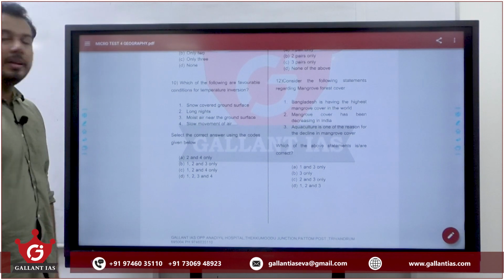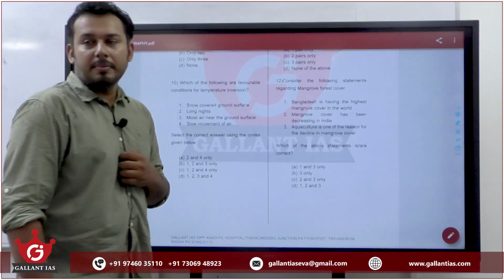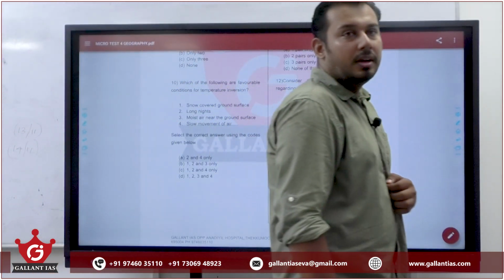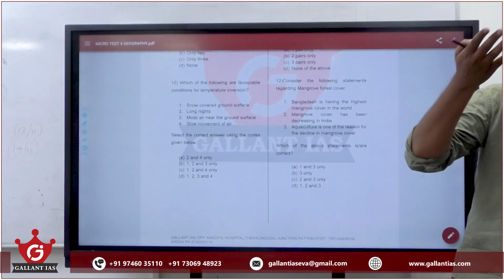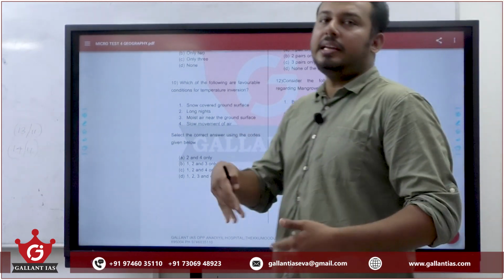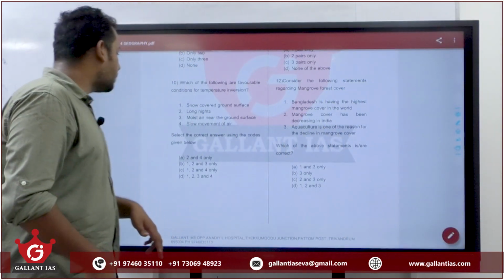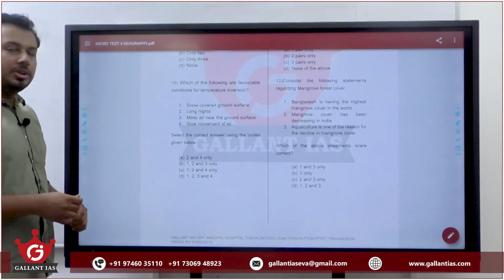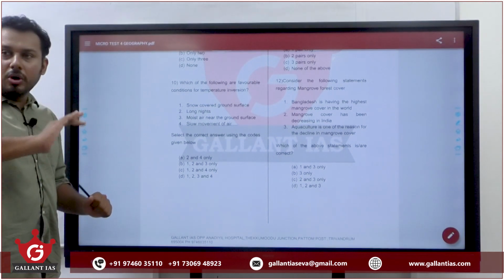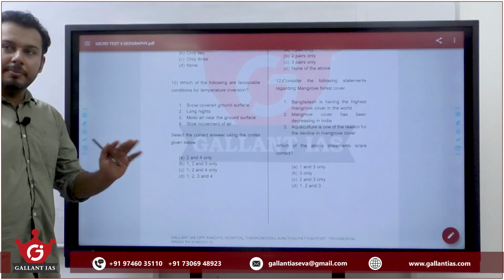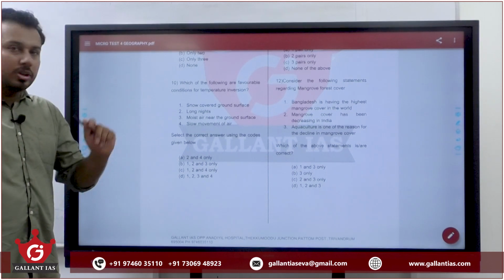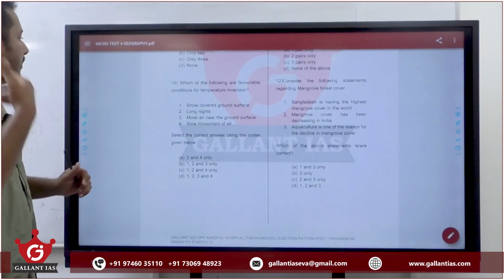Conditions favorable for temperature inversion. What is temperature inversion? Temperature usually decreases in the troposphere, but in some cases it increases. That is temperature inversion. For temperature inversion to occur, the outgoing radiation should be high. That is the primary condition. The outgoing radiation or the loss of heat should be high.